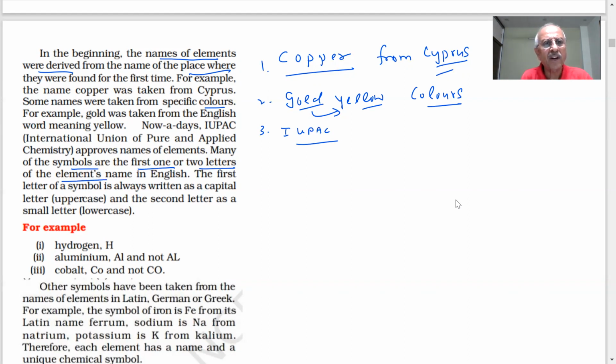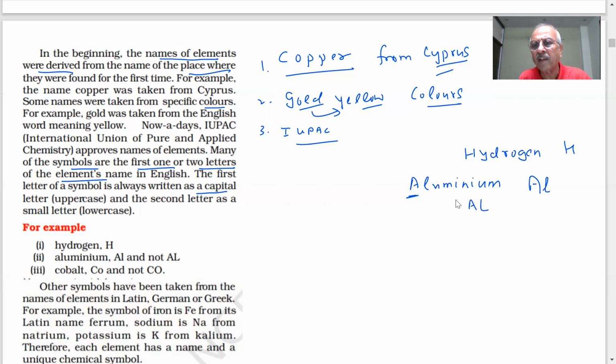The first letter of a symbol is always written as a capital letter, uppercase. For example, if I have hydrogen, what is the first letter? H. Capital H I write. If I consider aluminium, what is the first letter? A. A is written capital and the next letter is written small, a small l.